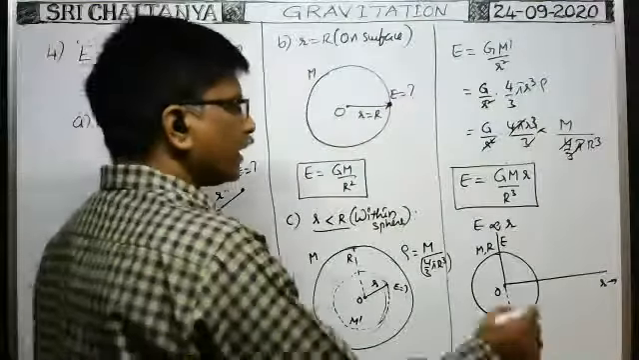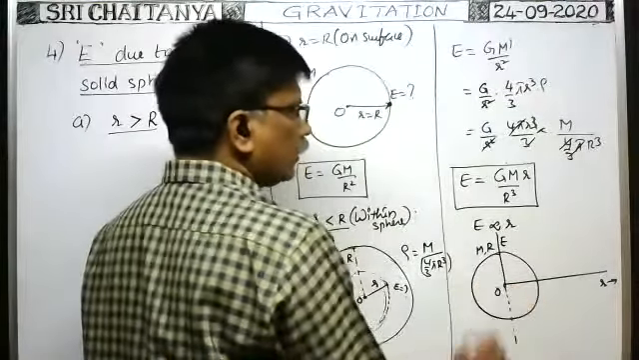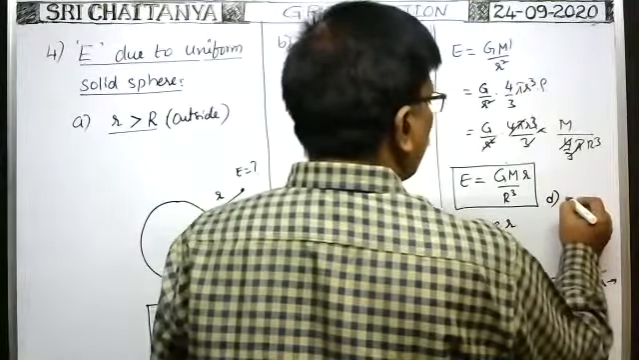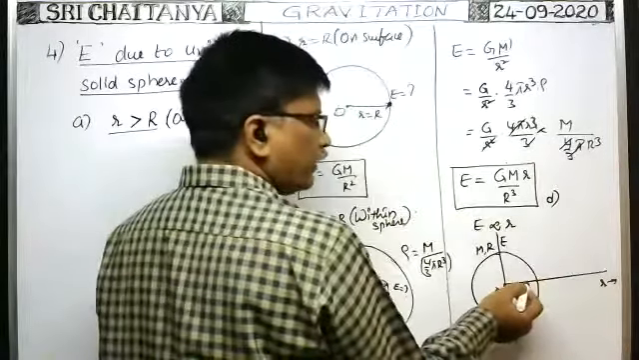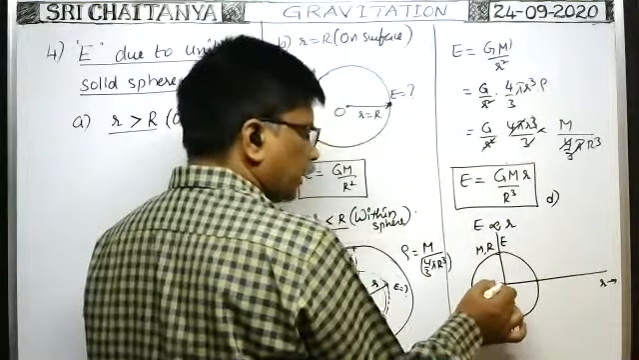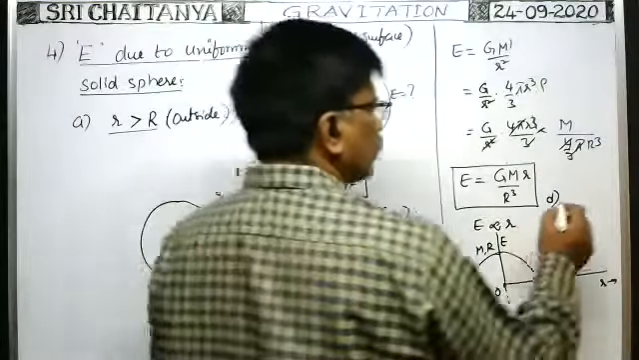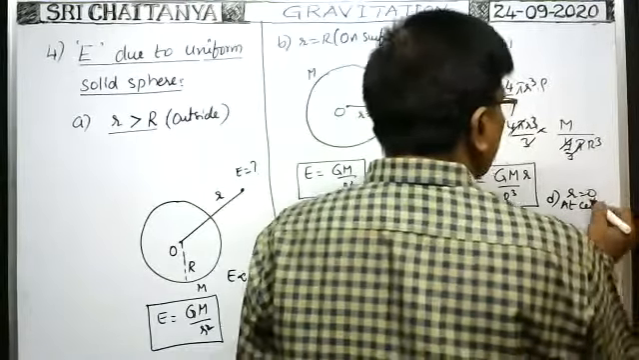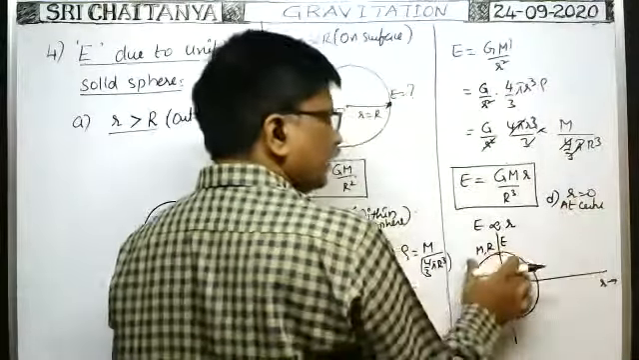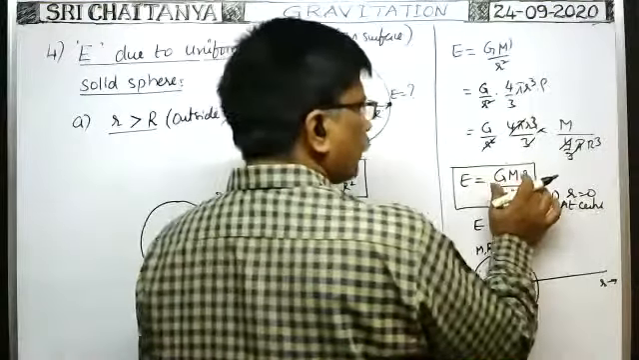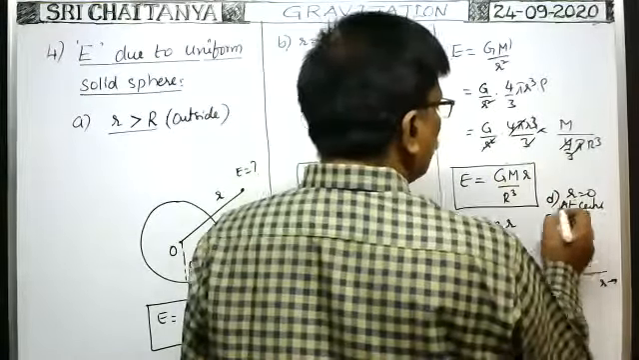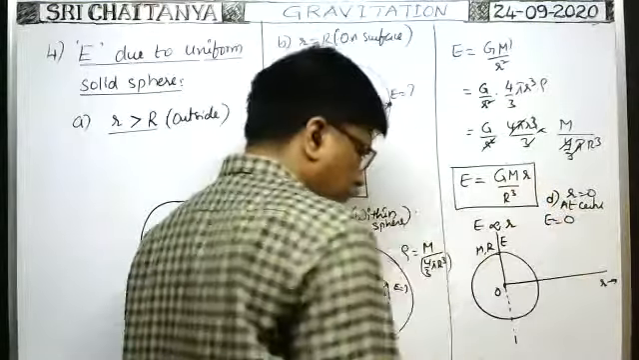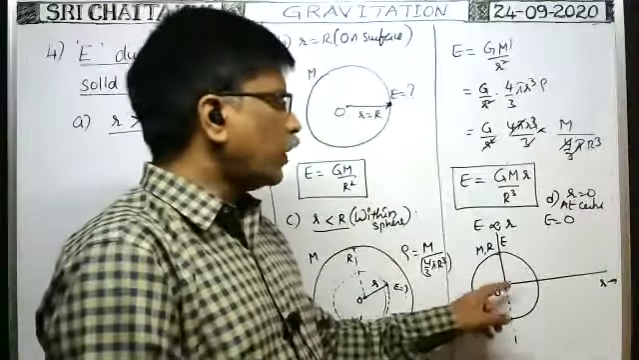Exactly at the center of the solid sphere, what is the intensity? That is case D. Whenever the point where intensity is to be determined lies at this point only, small r is equal to 0, no? When small r is equal to 0, that means at the center. This small r equal to 0 means the point lies inside only. Inside, the formula is this one, so E is proportional to small r. Whatever GM by R cubed may be, as small r is 0, the intensity of gravitational field at this point is equal to 0.